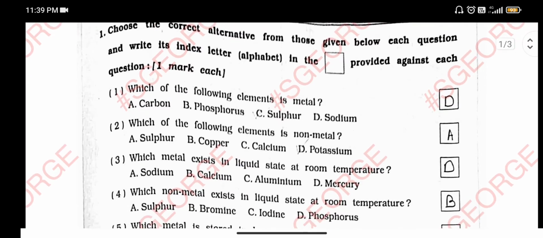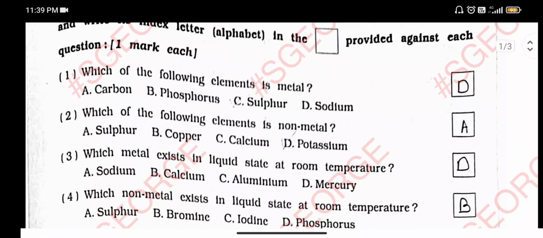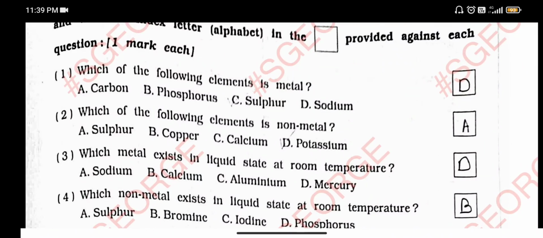Which metal exists in the liquid state at room temperature? आप लोगों ने देखा होगा, एक ही ऐसा मेटल है, it is a very unique metal that is available in liquid form at room temperature, and that is mercury. Okay, number 4, which non-metal exists in liquid state at room temperature, and that is our bromine. Bromine is also an exceptional case, it is available in liquid state at room temperature.